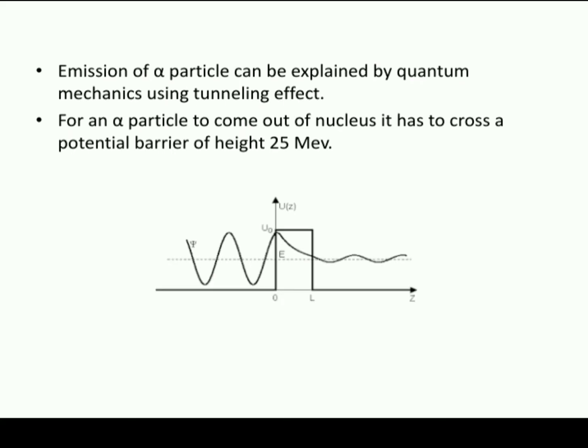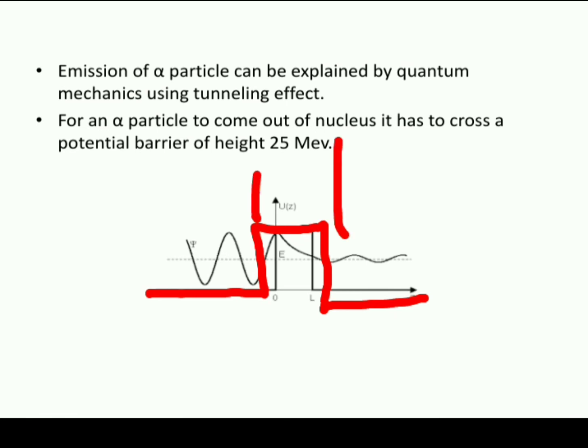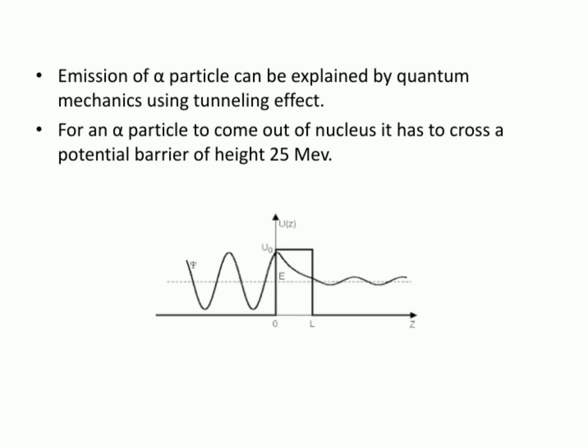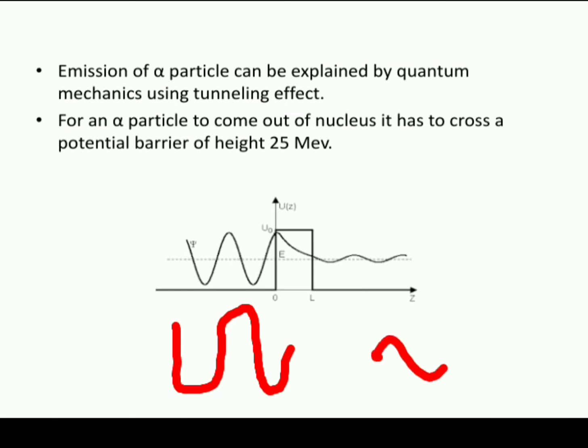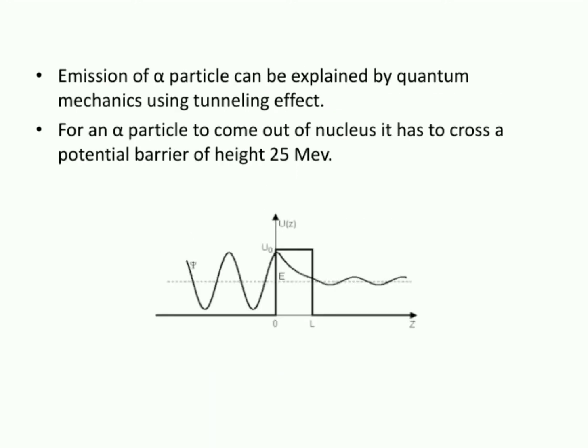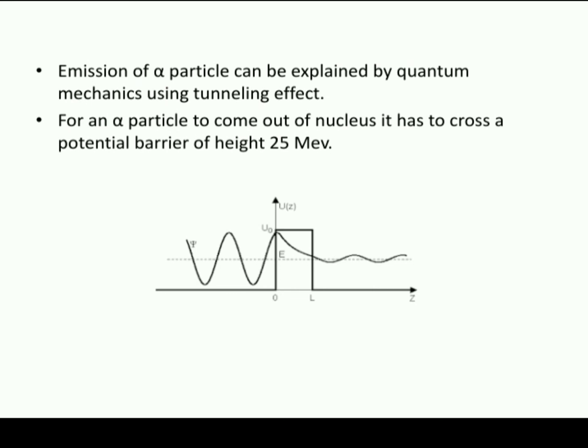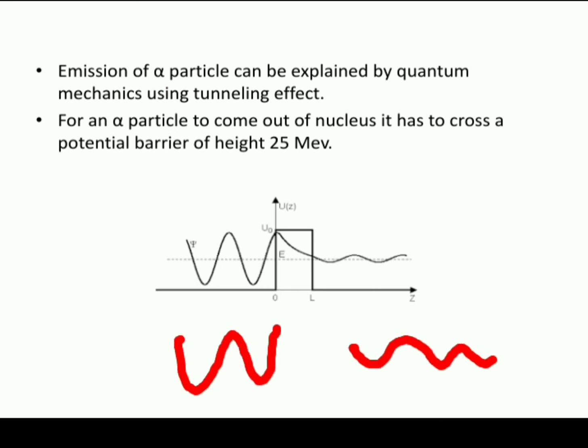In this graph, this distance I'll call the width of the potential barrier. On either side of the potential barrier, the solution is varying sinusoidally. But inside the potential barrier, how is it varying? It is exponentially decreasing. I again repeat, it is sinusoidal outside on either side, but inside it is exponential decay.